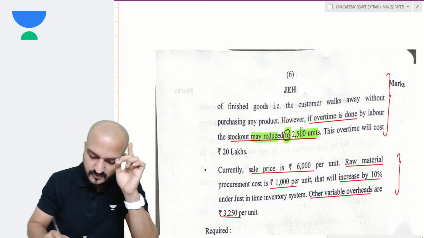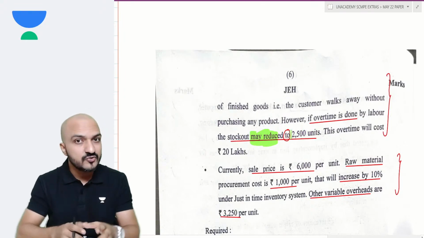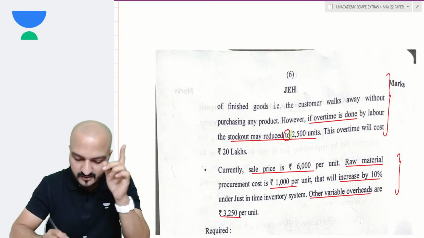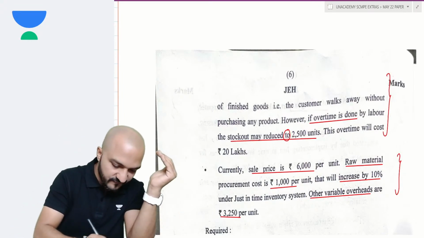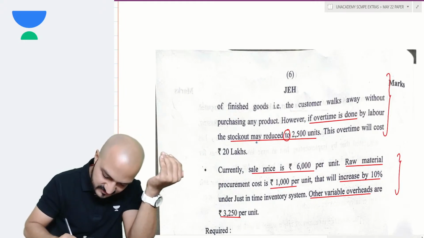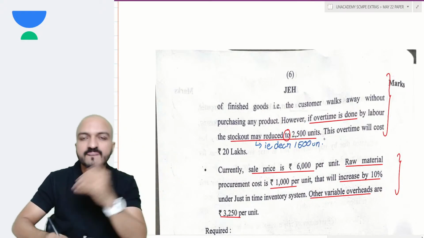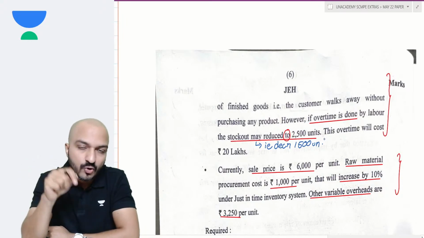Please notice your stock out is not reducing by 2,500, it is reducing to 2,500 units. So from 4,000 units it can reduce to 2,500 units. So how much is the stock out decreasing? My stock out can decrease by 1,500 units by doing overtime.